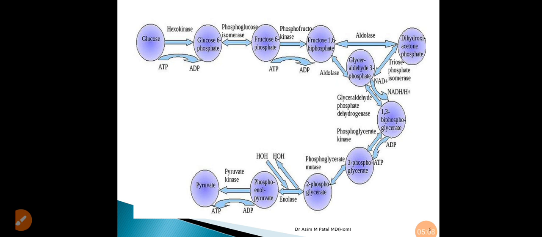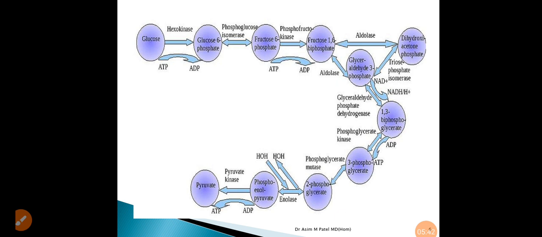Glyceraldehyde 3-phosphate is converted to 1,3-diphosphoglycerate with the help of glyceraldehyde phosphate dehydrogenase, and then 1,3-diphosphoglycerate is converted to 3-phosphoglycerate with the help of phosphoglycerate kinase.